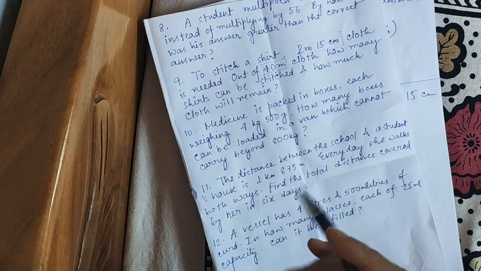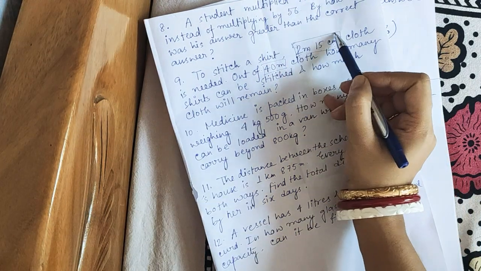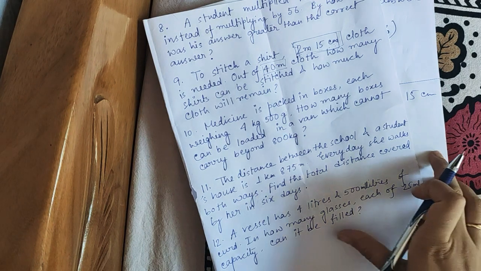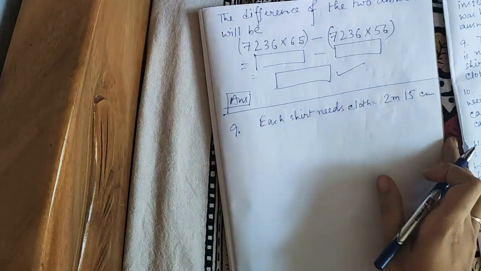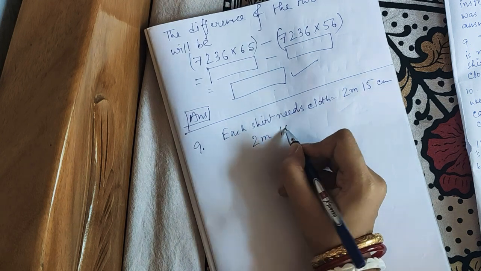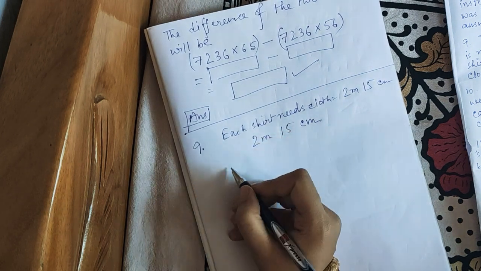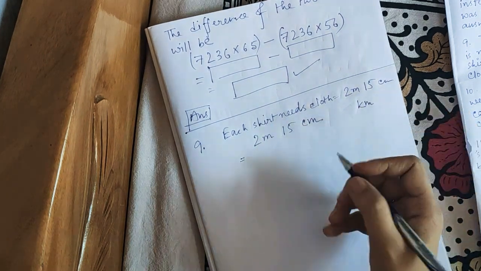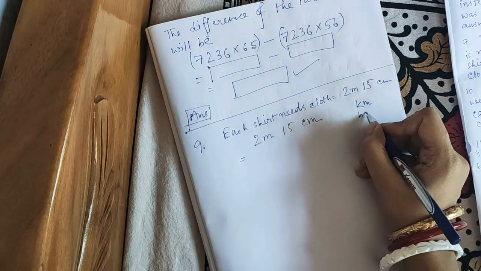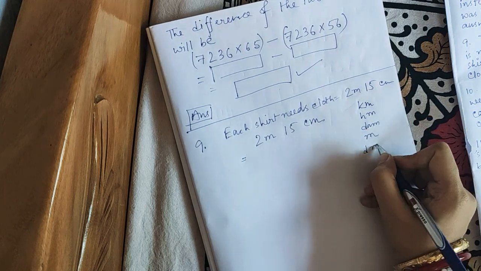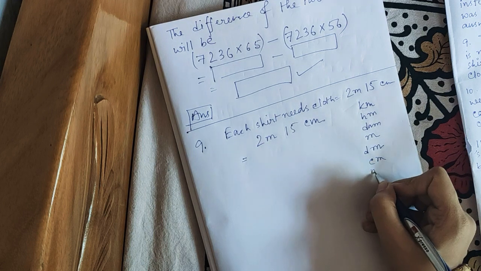Means we have to convert this into one single unit for our convenience. So I am doing this into centimeter. So 2 meter 15 centimeter is equal to, for your convenience I am writing it again: kilometer, hectometer, decameter, meter, decimeter, centimeter, millimeter.